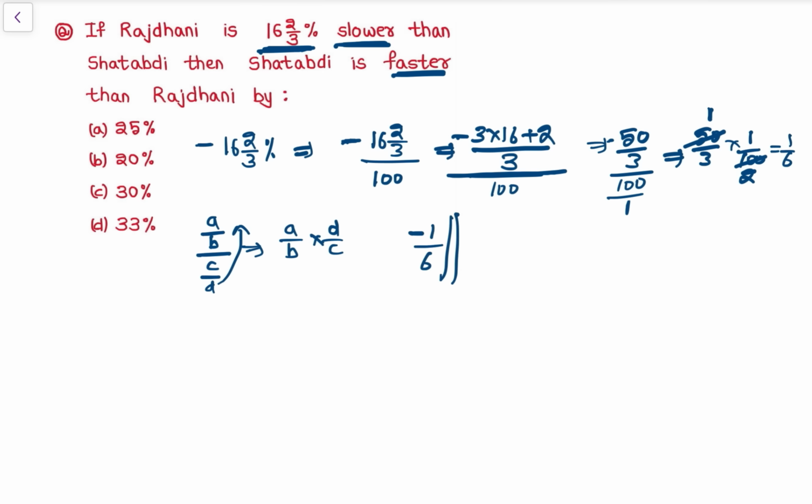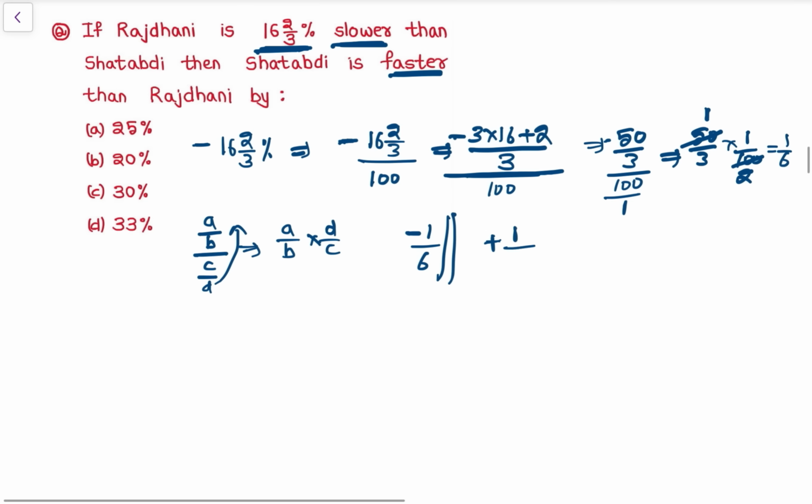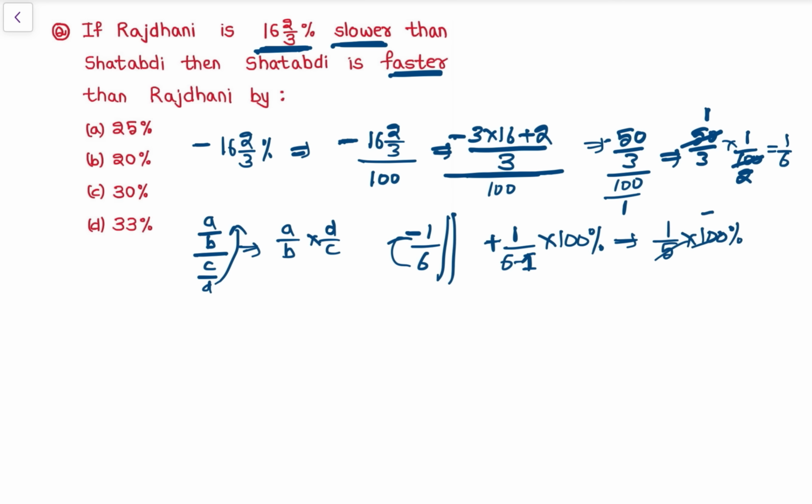Now faster is plus 1 upon 6 minus 1, 6 minus 1 into 100%. So that is 1/5 into 100%, so this is 20. So 20% faster. Shatabdi is faster than Rajdhani by 20%, with ये भी रूल.